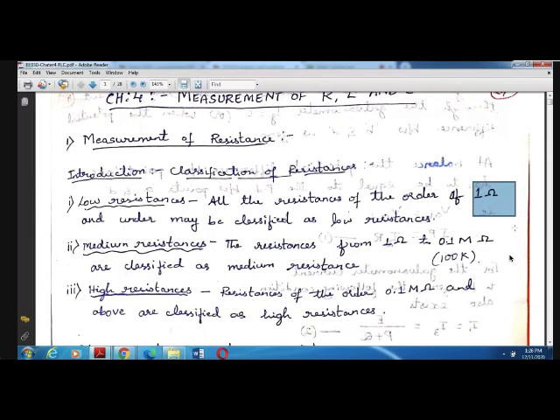Wheatstone is for medium range resistance and Kelvin's is for low resistances. For higher resistance, which lies above 100 kilo ohm, we are not going to use bridges. We are going to use a device called Megger equipment.